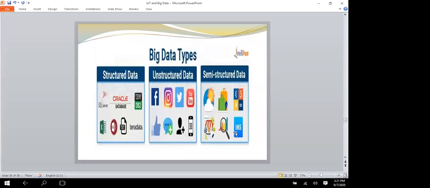We have already seen there are 3 types of data. One is structured data, another is unstructured data, and the third is semi-structured data. Structured data is organized in a proper way. Unstructured data has no organized structure. Semi-structured data has both structured and unstructured parts.